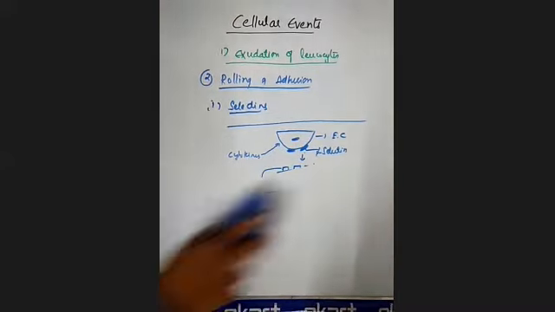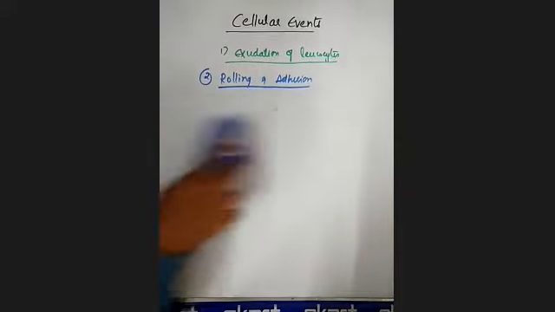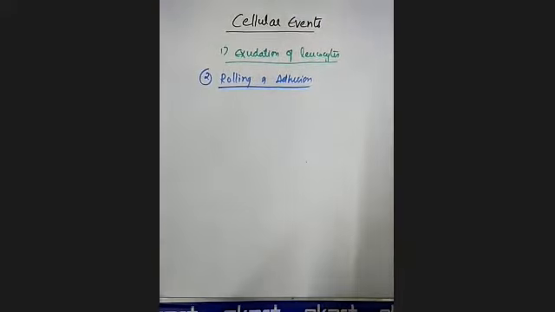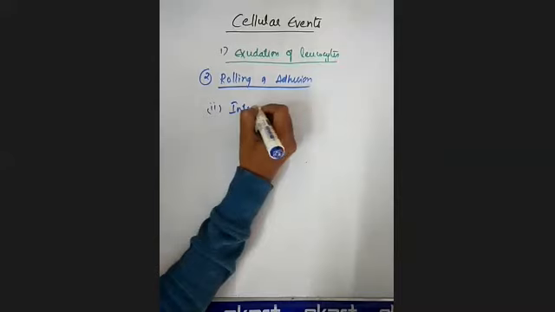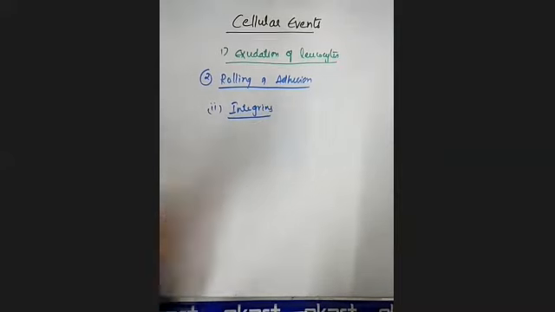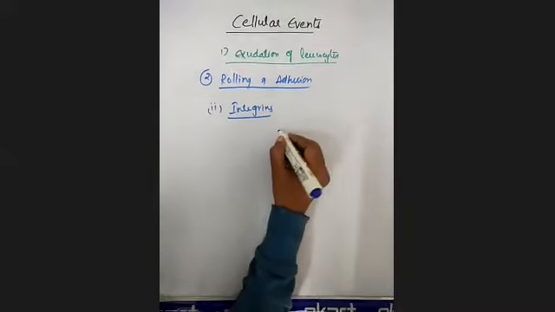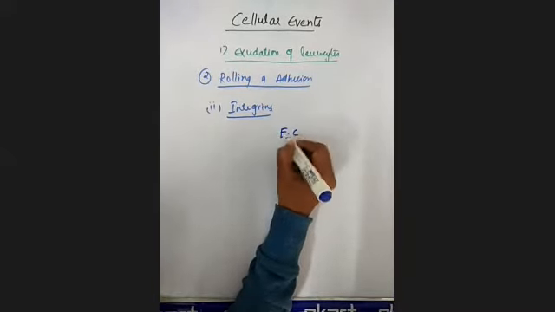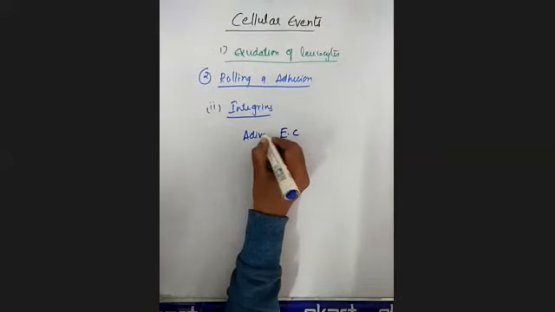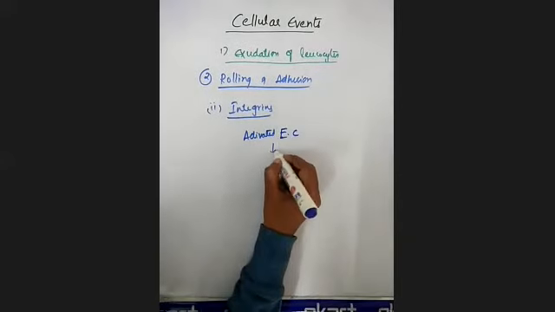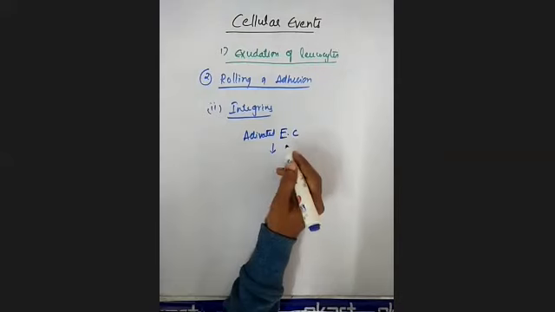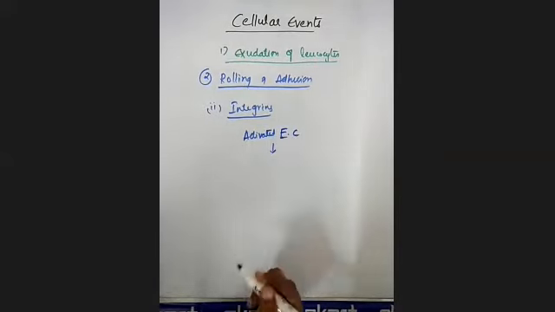And next, we'll see integrins. The next molecules are integrins. If you see these integrins, they will be present on the surface of activated endothelial cells. So when these endothelial cells get activated, these integrins will be expressed.